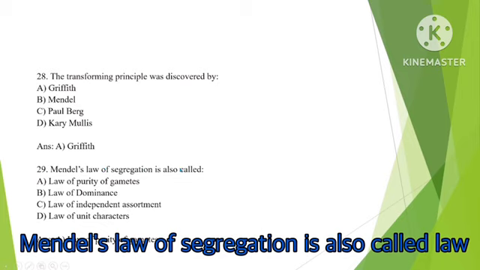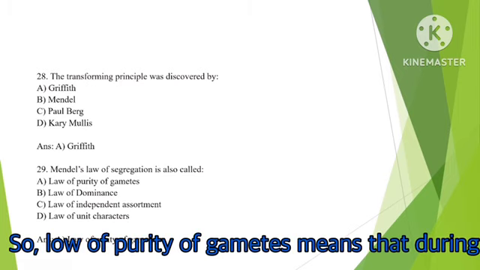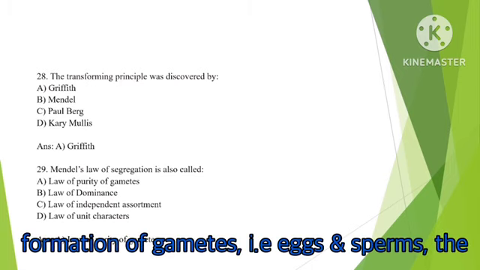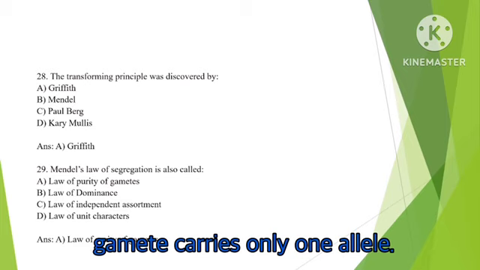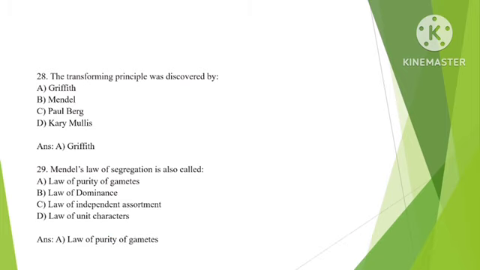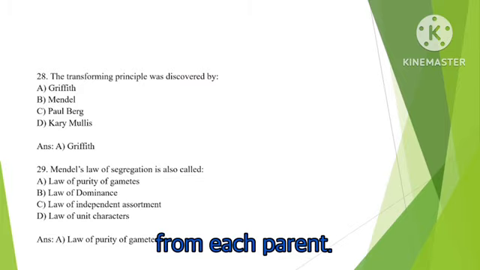Mendel's law of segregation is also called law of purity of gametes. Law of purity of gametes means that during formation of gametes, the eggs and sperm, the two alleles for a gene separate so that each gamete carries only one allele. This explains how offspring inherit one allele from each parent.